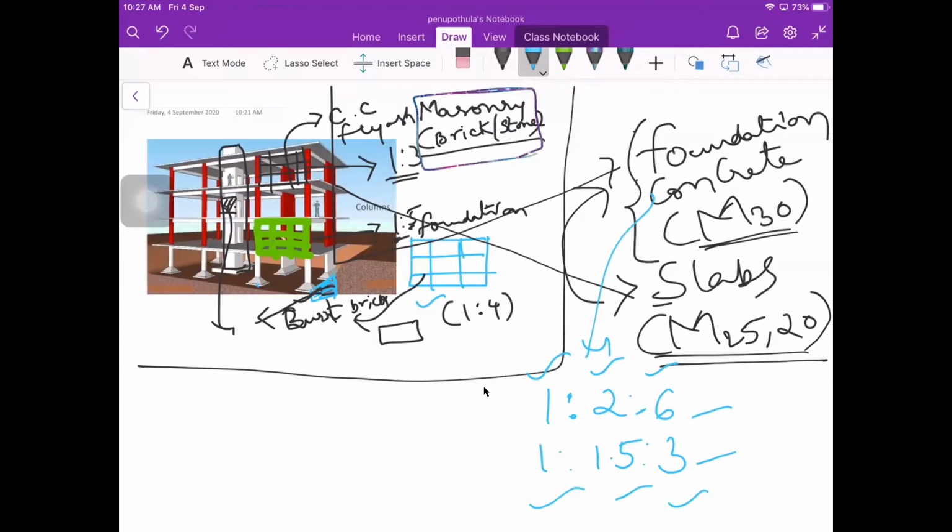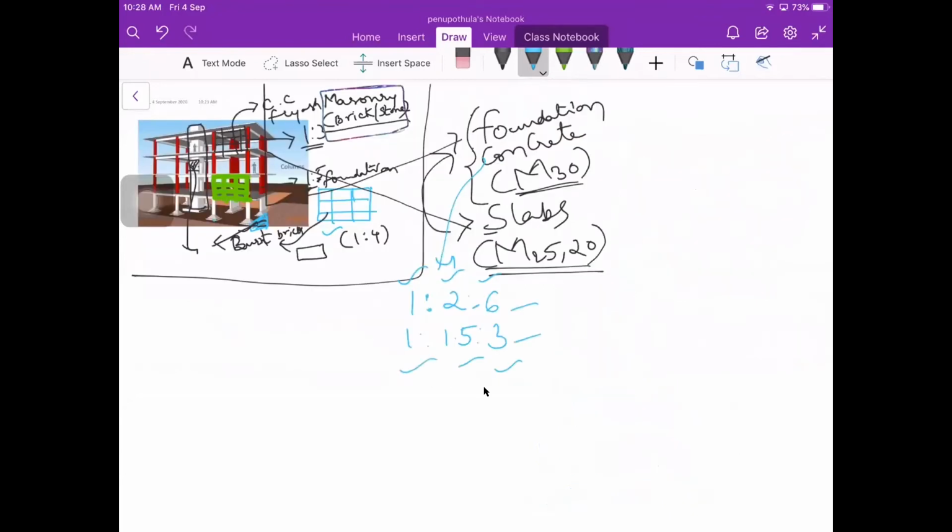So we need to be very careful when estimating the quantities of each item of work. We need to specify where it is being used. Take brick masonry: if it is in the foundation concrete, it is of different specification. If you are doing it on the first floor, it is different. If you are using it as a partition wall, it is different. If it is for walls of your washroom or bathroom, then the specifications might be different. So you need to be very clear where we are going to use this particular thing.